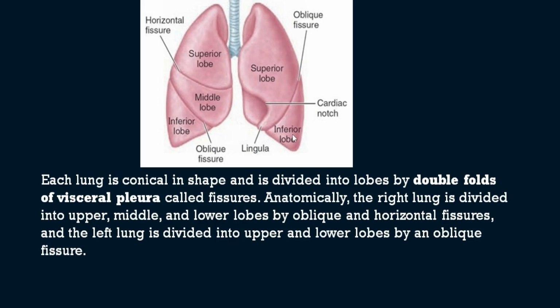So don't be confused, because you should read the question carefully. If the question was regarding the left lung, then definitely the answer will be superior lobe to the inferior lobe. But our question was regarding the right lung, so the oblique fissure will be separating the middle lobe from the inferior lobe. So keep this picture in mind. Very important question, and especially for the ESICs and all, you can expect more questions from anatomy and physiology, and questions like these can be asked.